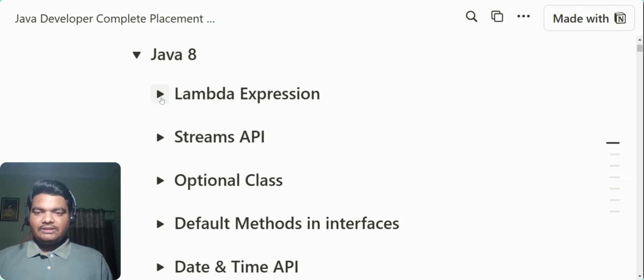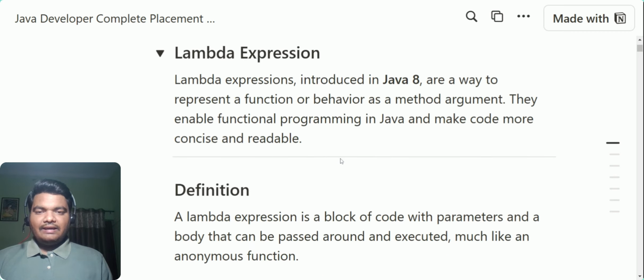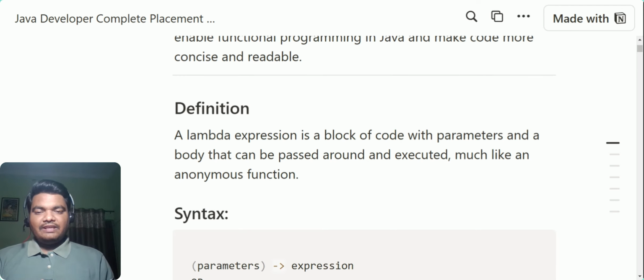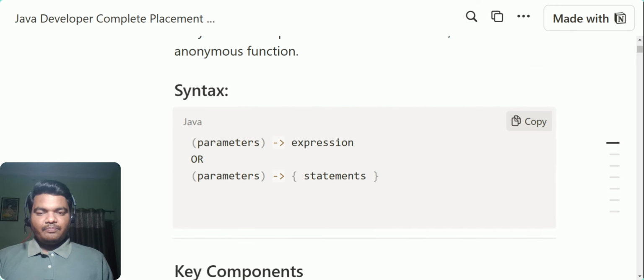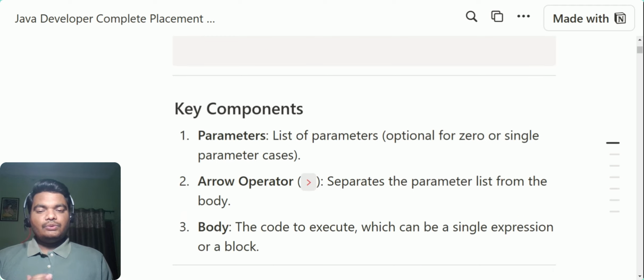I'll just open the section. Let's suppose lambda expression. It was added as a method, and basically there is a concept called functional programming. It enables functional programming in Java. There are a lot of predefined functions available in Java, so we'll be discussing that as well. Now there is no particular definition that anybody is going to ask you, but understanding how they work is really important. There are different ways that you can declare this method or use it.